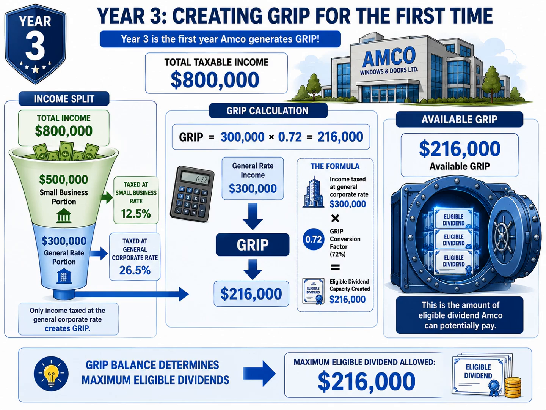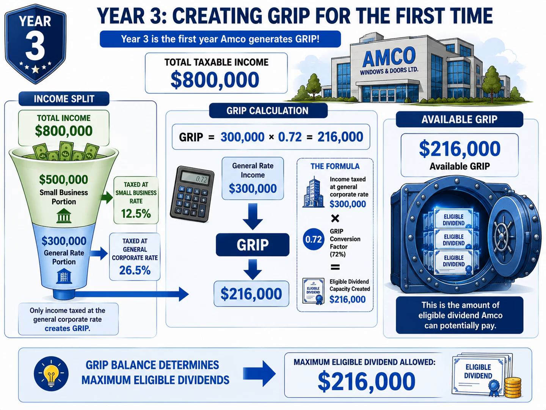GRIP balance determines maximum eligible dividends. Because Amco's GRIP balance is $216,000, the corporation can pay up to $216,000 of eligible dividends, not $220,000, not $300,000, exactly up to the available GRIP balance. Anything beyond that creates potential problems, which we'll explore in the next slide.